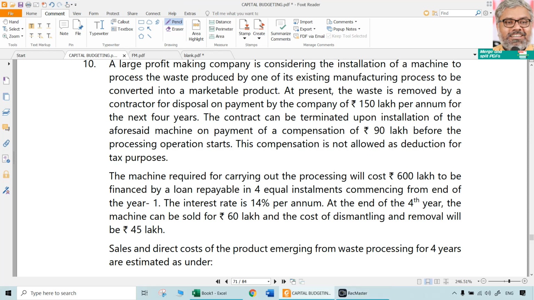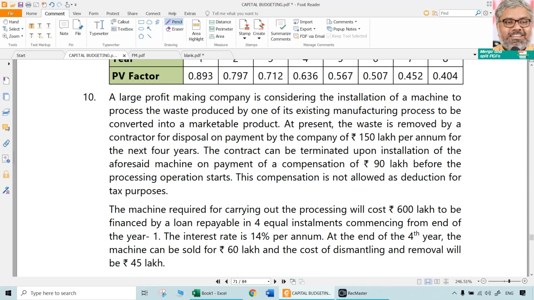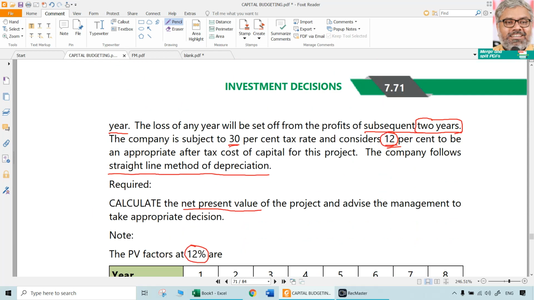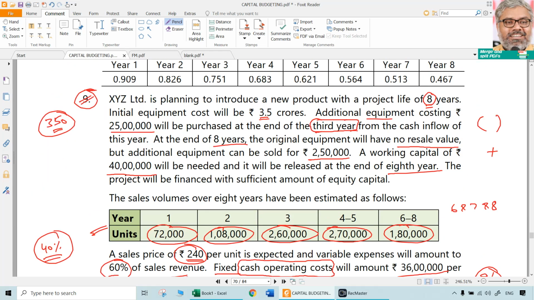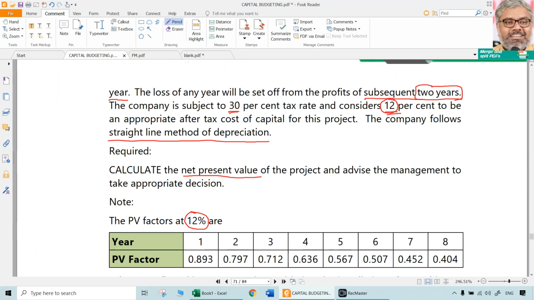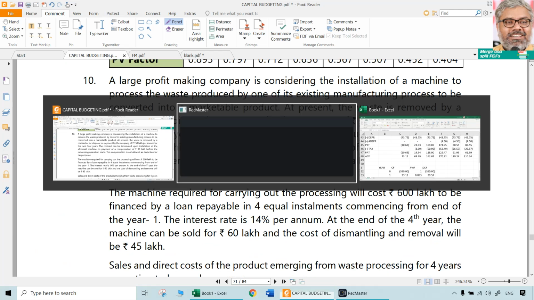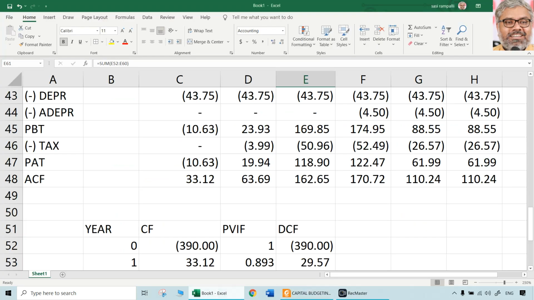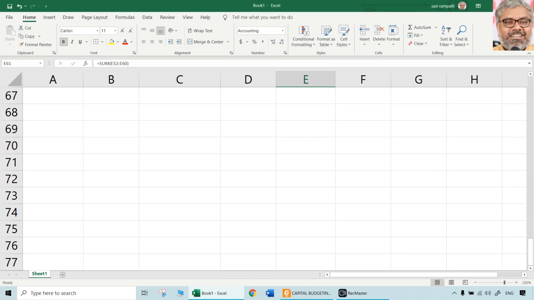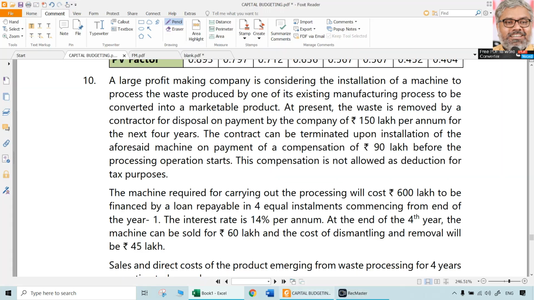Just for clarification, in the study material, the solution is a little wrong because they forgot to take the scrap value of the additional equipment at the end of the 8th year. Because of that, there is a slight difference. Our calculation is correct. So the NPV of this project is approximately 161 lakhs, we can say. Now, moving on to question number 10.